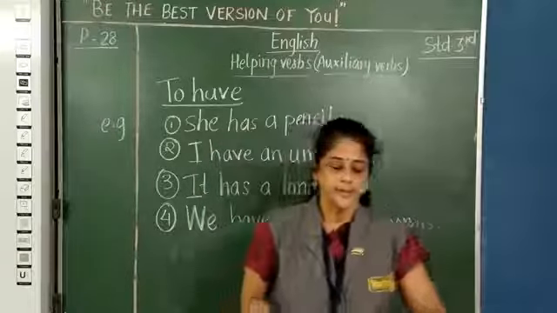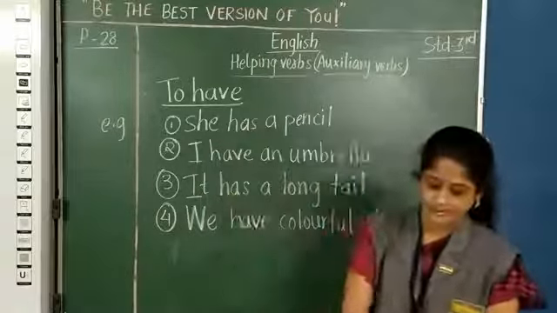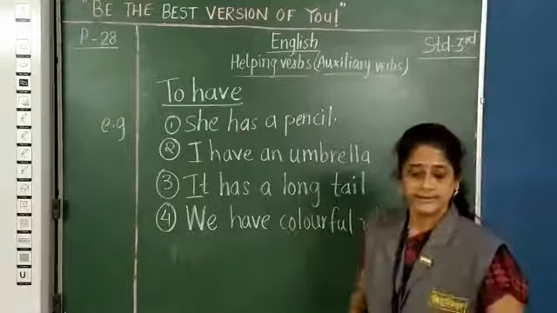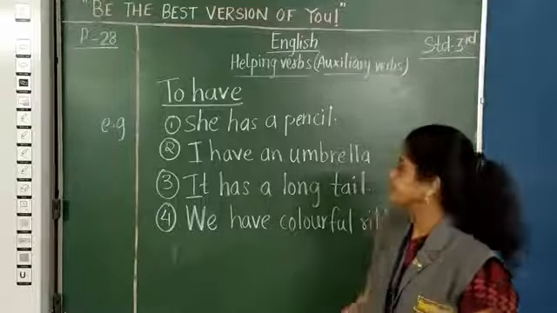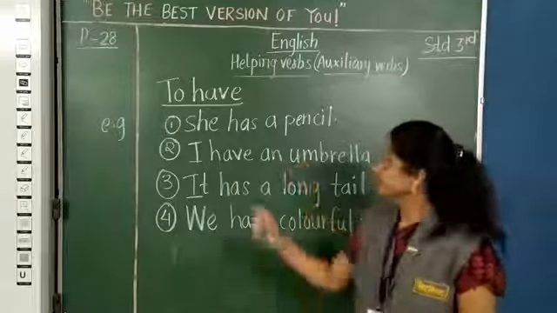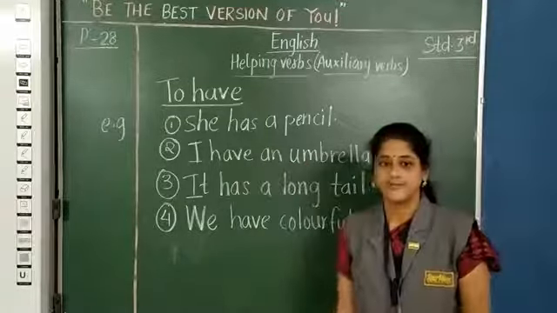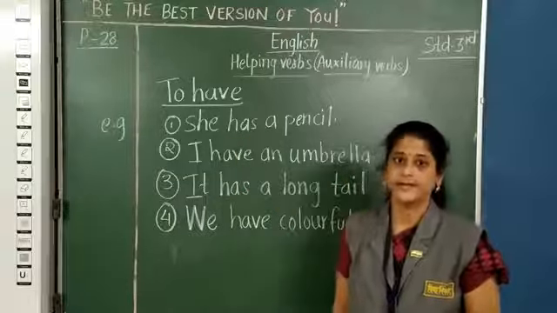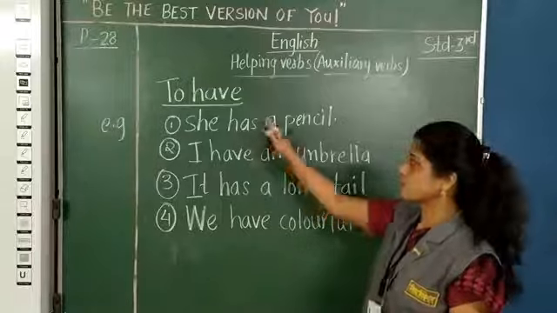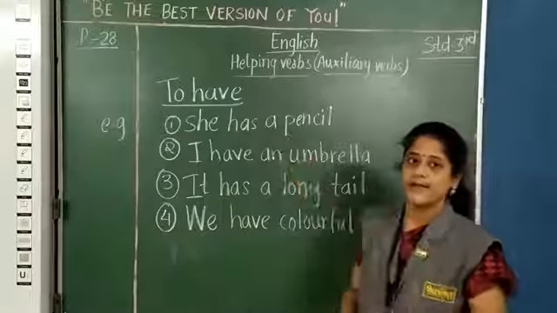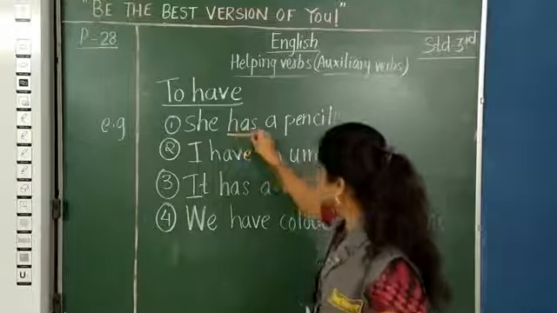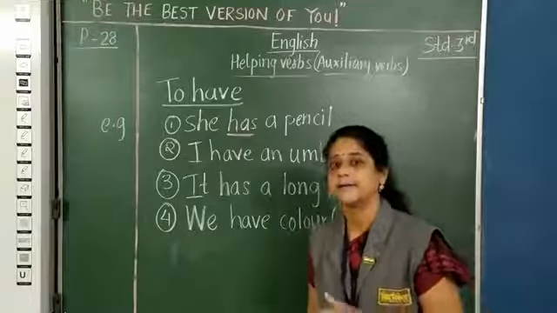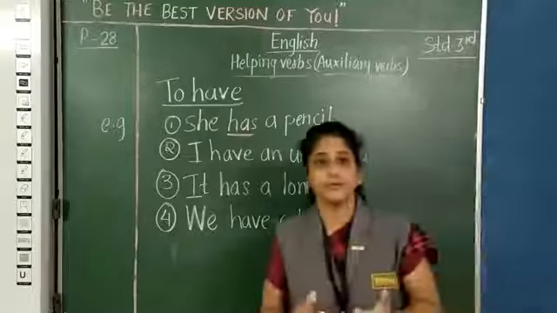Okay. Yes, so in these examples, let us see. I'll read the sentences and I'll explain it to you. Now, she has a pencil. In this, has is used as a linking verb, as it is supporting the main verb here. There is no action verb here. So, has comes as a linking verb because it supports the main verb and it shows that you have something, ownership.